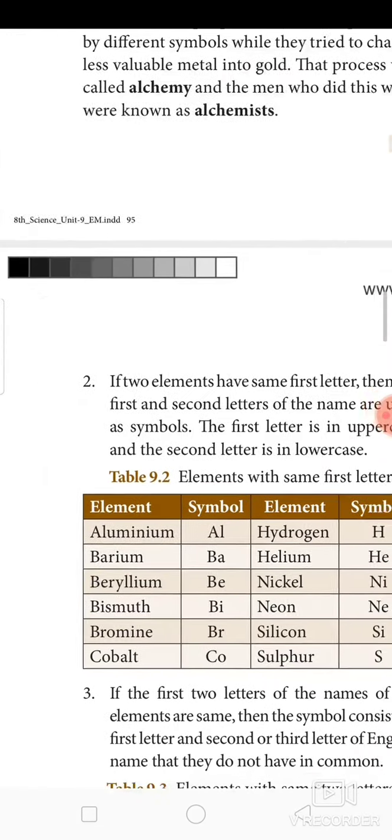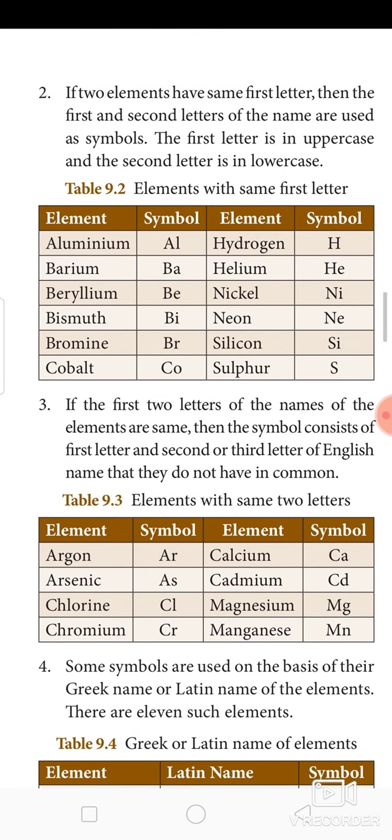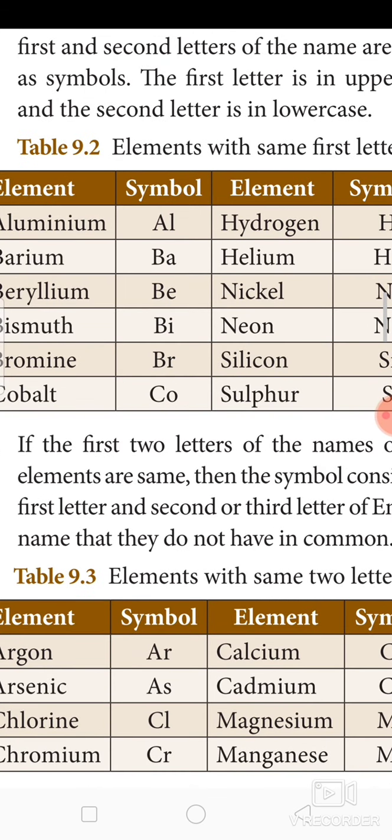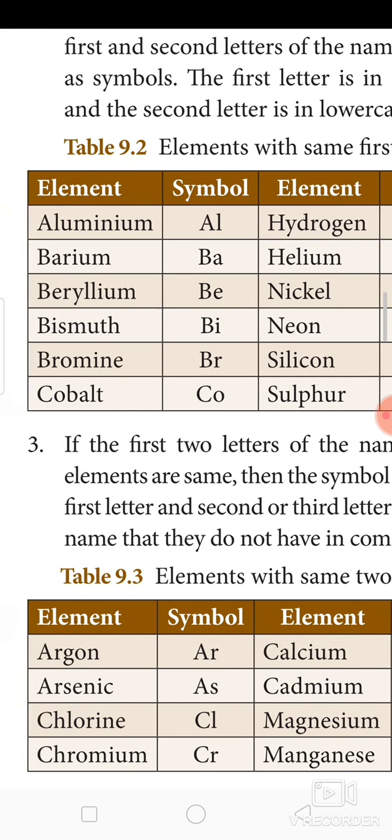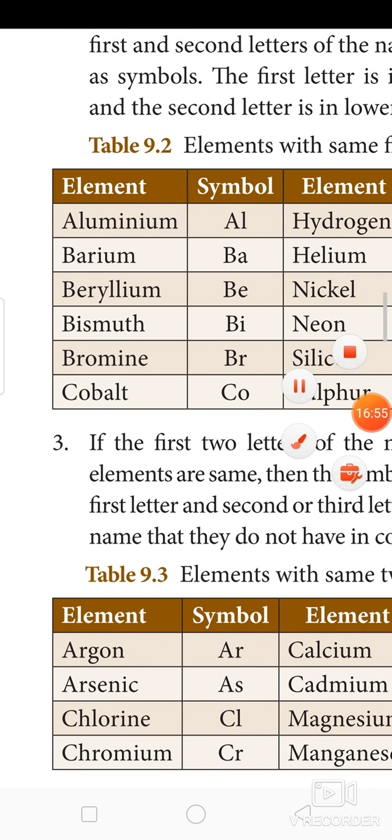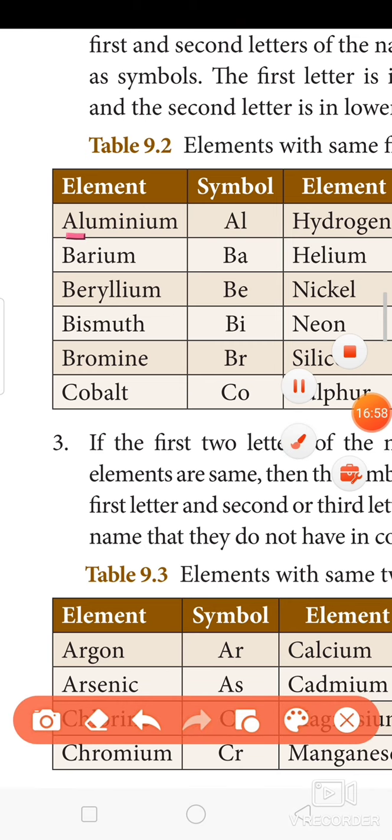The second point is, if two elements have the same first letter, then the first and second letters of the name are used as the symbol. The first letter is uppercase and the second letter is lowercase. See here in aluminium, Al. For aluminium, they have used Al as the symbol. Al, aluminium.